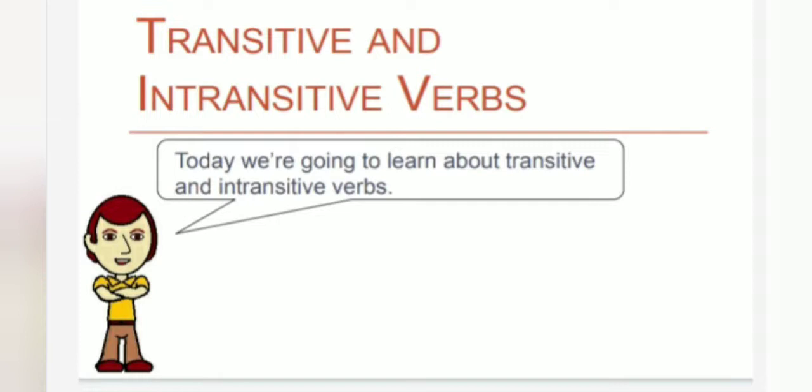Verb is the most important of the constituents of grammar because there cannot be any sentence in the English language without a verb. We can skip subject or object in certain cases, but we can never skip a verb in a sentence. So today the topic which we are going to take up is transitive and intransitive verbs.